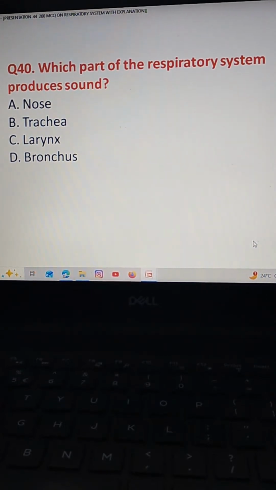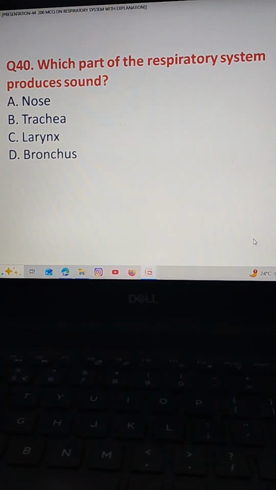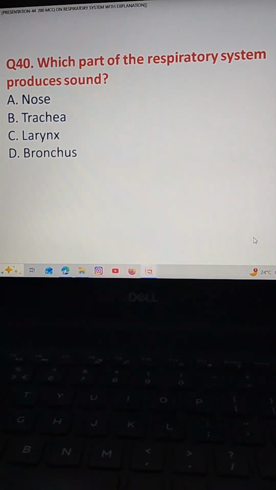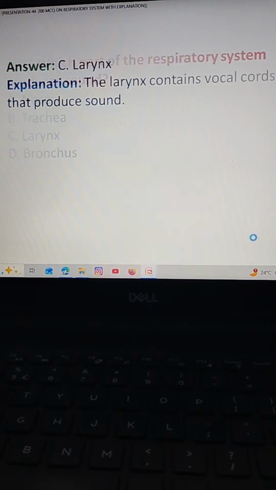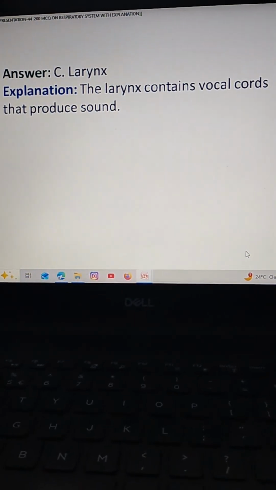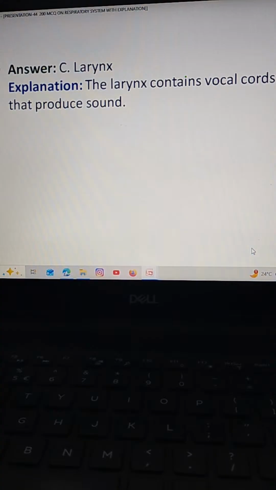Option A nose, option B trachea, option C larynx, option D bronchus. The correct answer is option C larynx. The larynx contains vocal cords that produce sound.